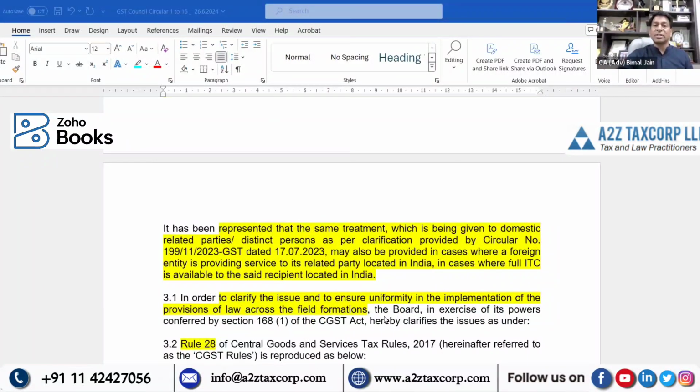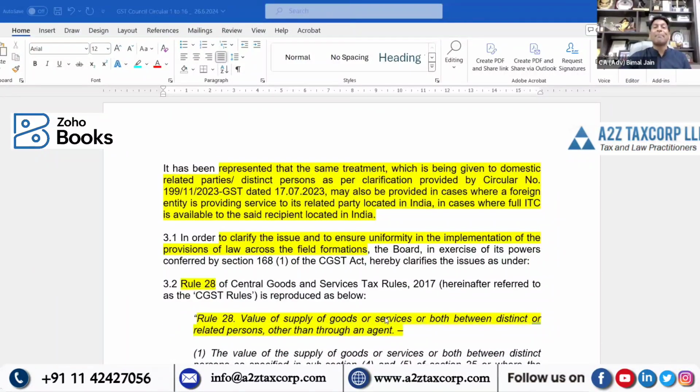A representation was sent to CBIC that domestic related parties wanted the same treatment which was given to domestic related parties or distinct persons as per the clarification issued by Circular number 199 dated 17th July 2023 to be made applicable where foreign entities provide services to their related party located in India and the recipient is entitled for full ITC.